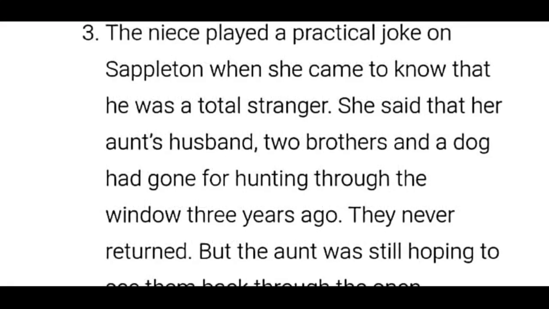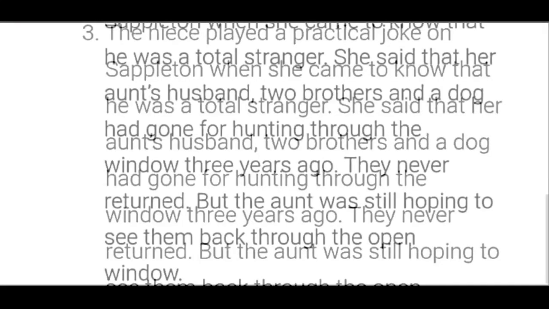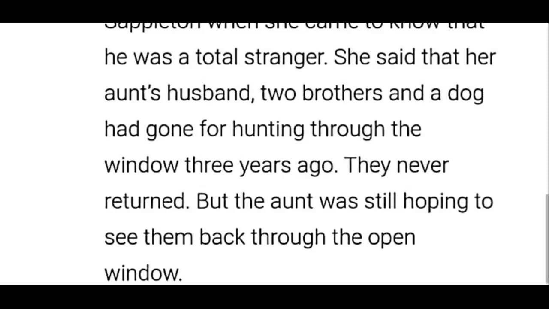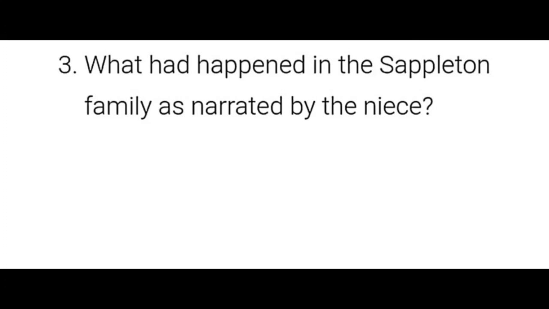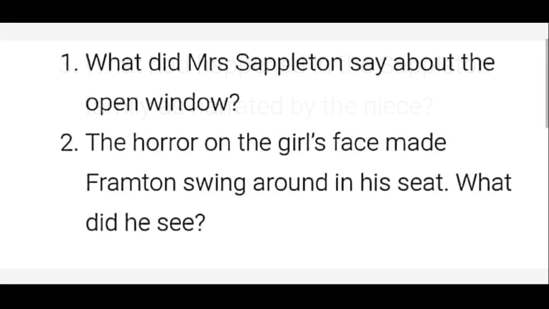The niece played a practical joke on Sappleton when she came to know that Framton Nuttall was a total stranger. She said that her aunt's husband, two brothers and a dog had gone for hunting through the window three years ago. They never returned, but the aunt was still hoping to see them back through the open window. So that's the sixth question, children. Next, let's see the seventh question.